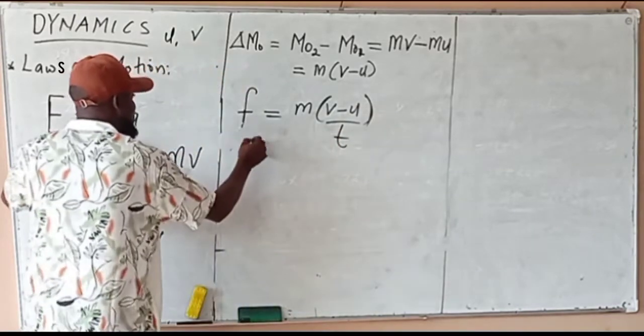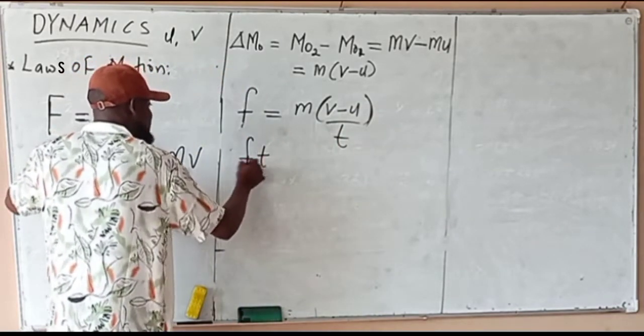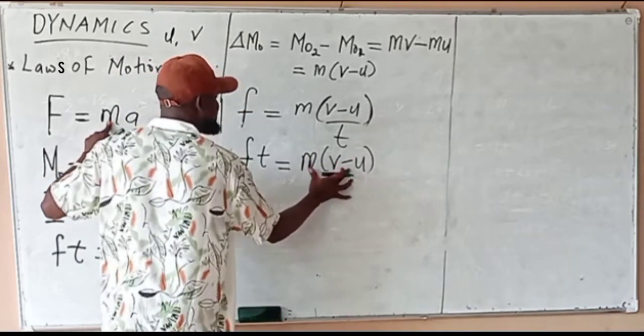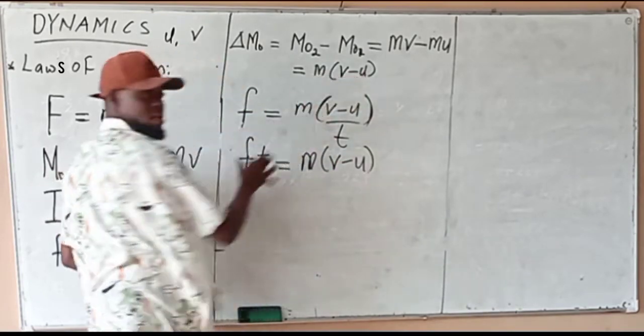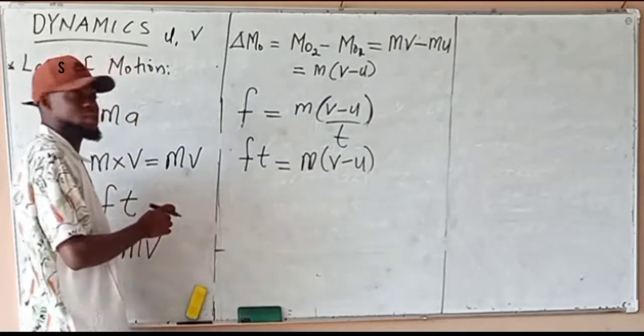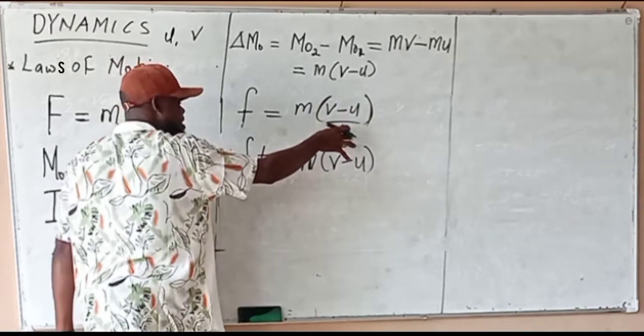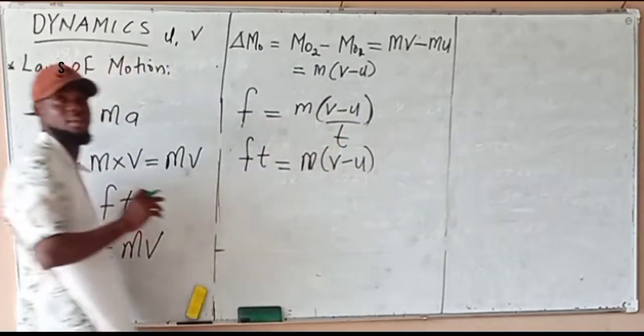So if you compare it to this, we are going to have F times T is equal to m(v minus u). What is m(v minus u)? Change in momentum. If you divide this change in momentum by time, it is called the rate of change of momentum.